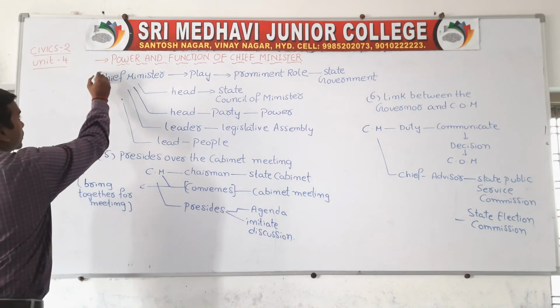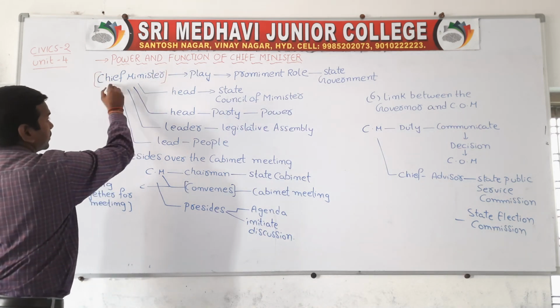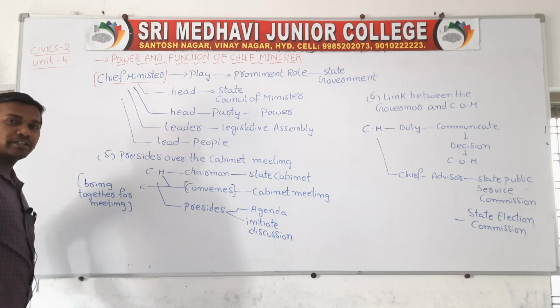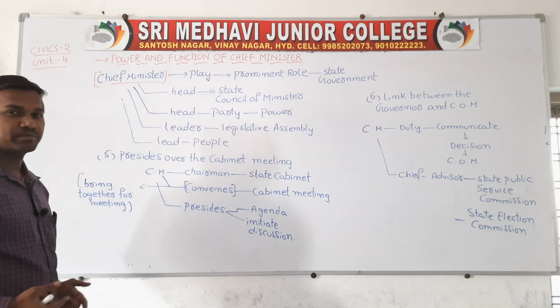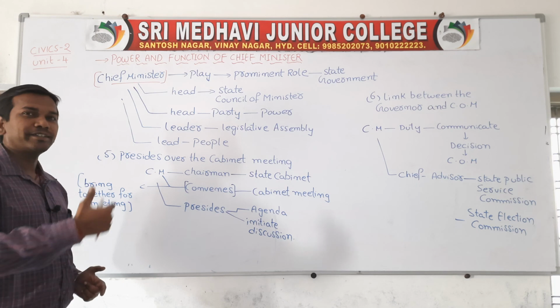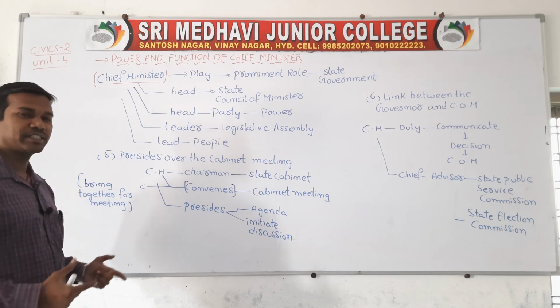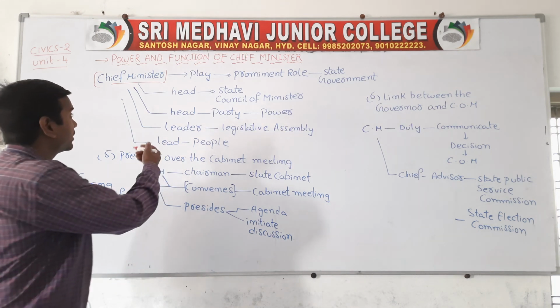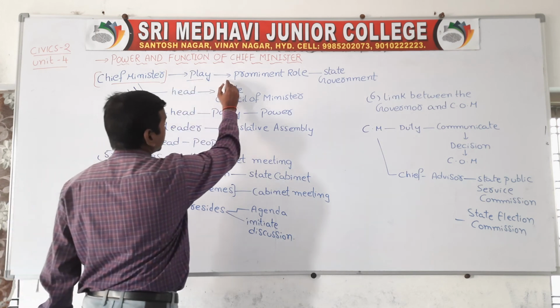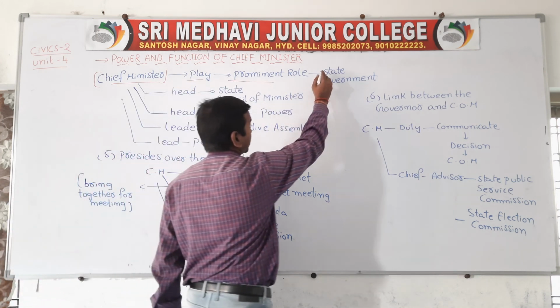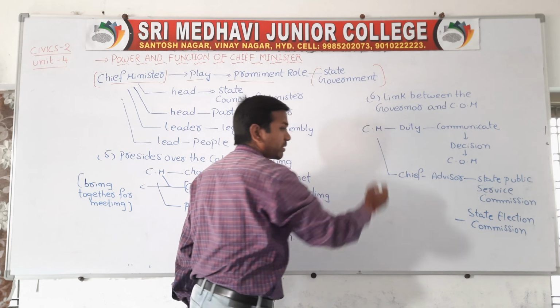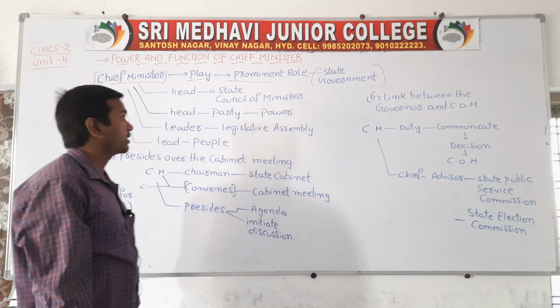Children, we already know the leader of the state legislative assembly is the Chief Minister. He represents the state at the national level. Whenever a meeting is conducted at the national level, he represents the state, and he plays a very prominent role in the state government.